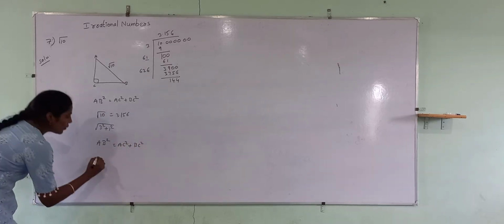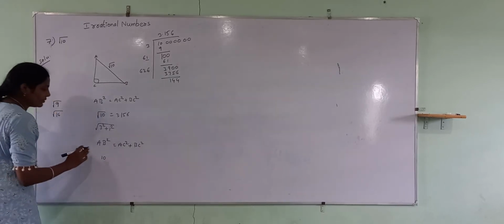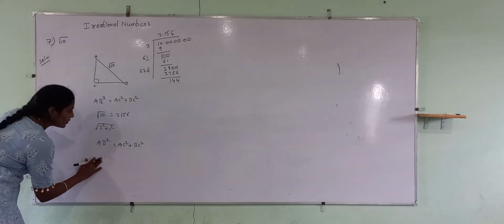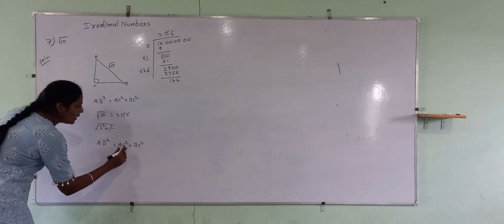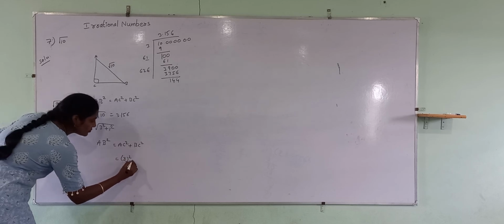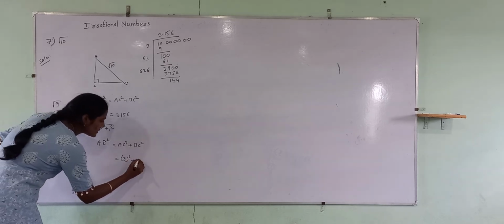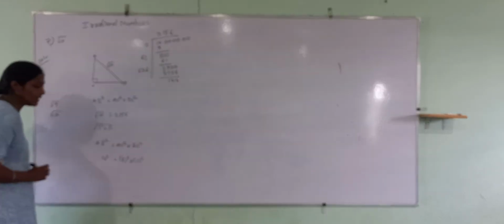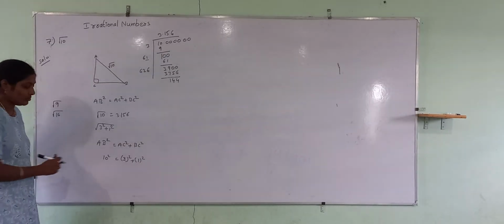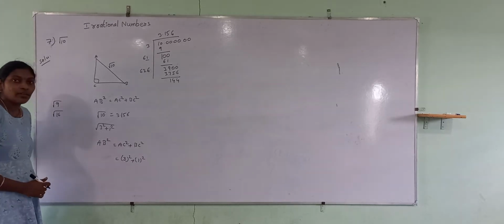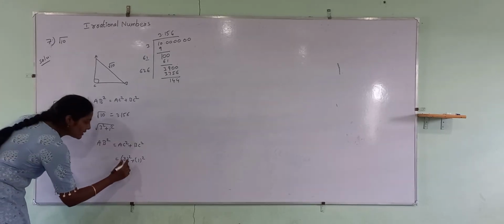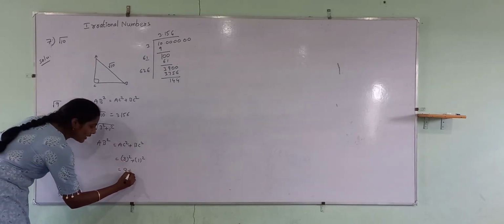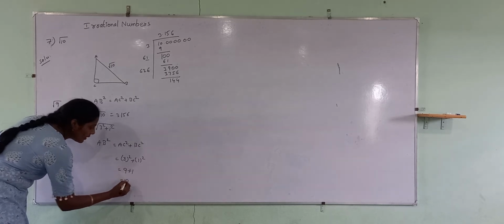So, for example, AC is 3 and BC is 1, then we will get the value. 3 square means 9. 1 square means 1. 10 only, no?